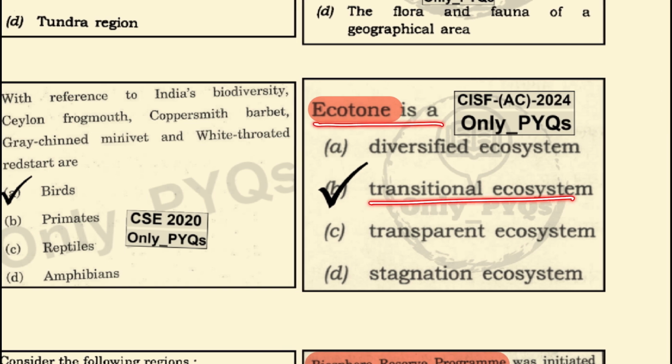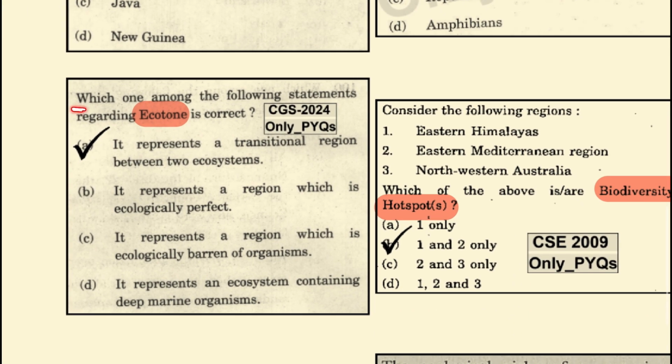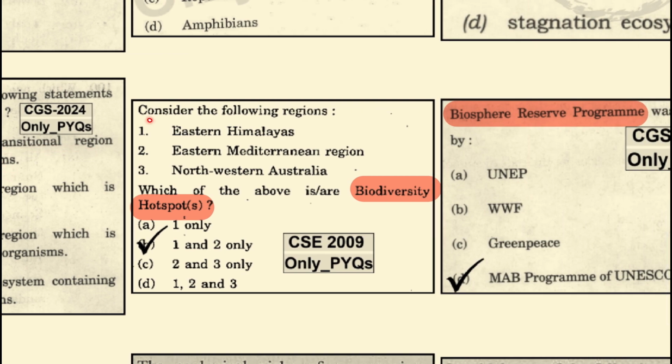Ecotone is a transitional ecosystem. Ecotone is a transition between two ecosystems. Which one among the following statements regarding the ecotone is correct? Ecotone represents the transitional region between two ecosystems. Consider the following regions. Which of the above are biodiversity hotspots? It's the Eastern Himalaya and the Eastern Mediterranean region which are biodiversity hotspots, whereas Northwestern Australia is not a biodiversity hotspot.